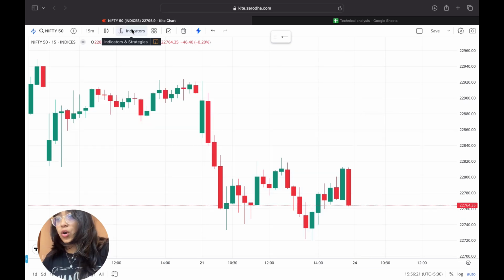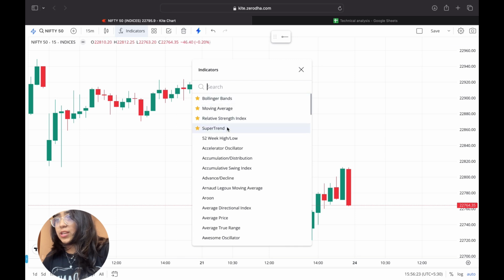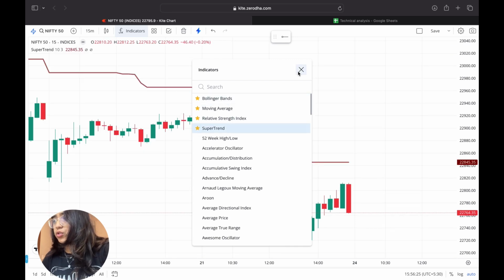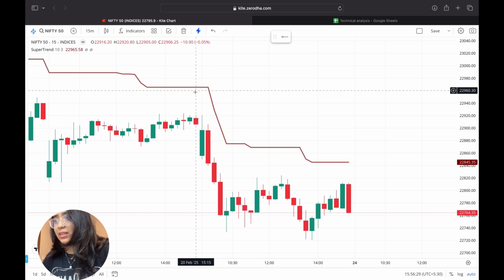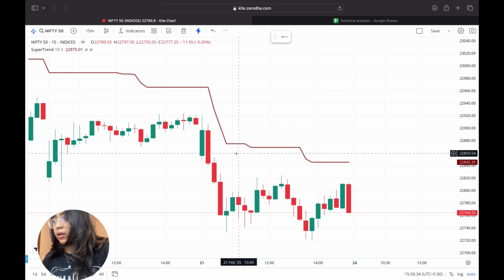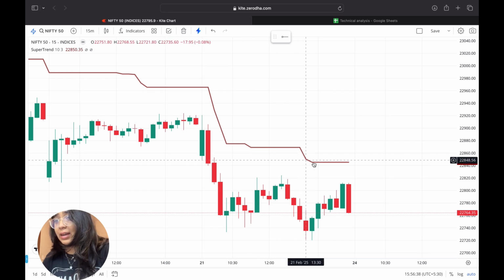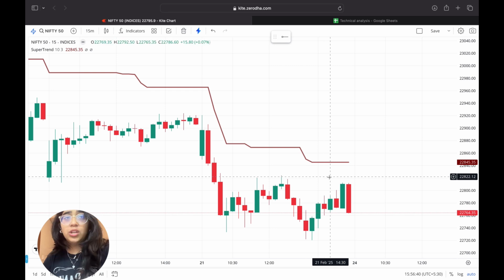So moving on to our next indicator, which is the super trend. The price is below the super trend, which has been in the red position for quite some time now, and it has continued to remain below the super trend. So it is very unlikely that it will cross the super trend and turn bullish for Monday.